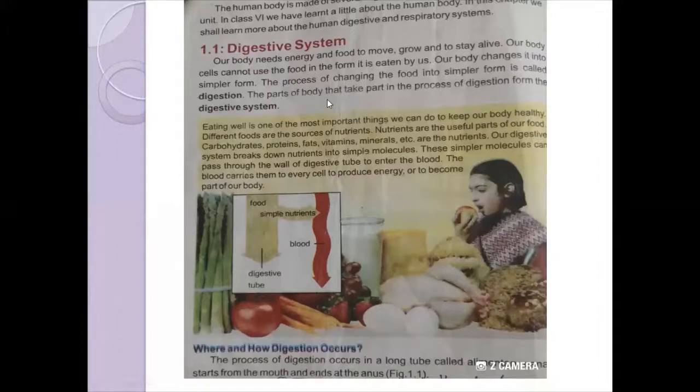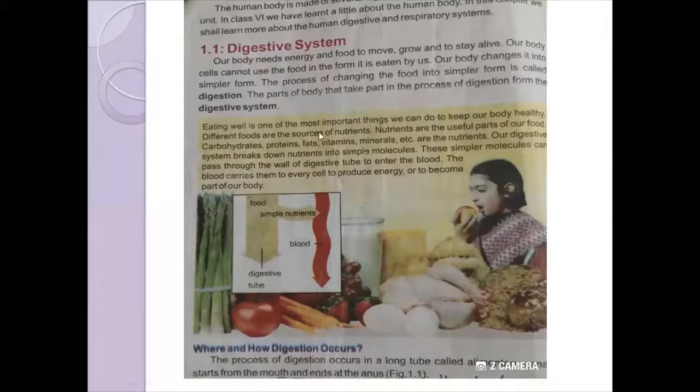This process is called digestion. The parts of the body that take part in the process of digestion form the digestive system. The system by which the large food molecules are broken down into simpler form, that process is called digestion, and the system which is responsible for it is called the digestive system.